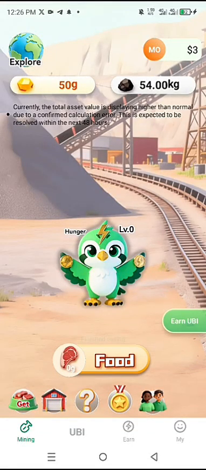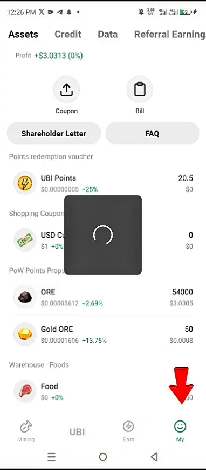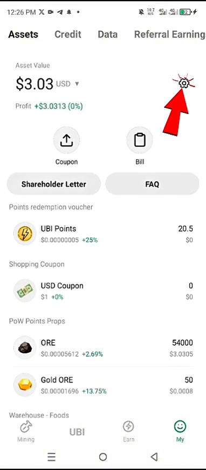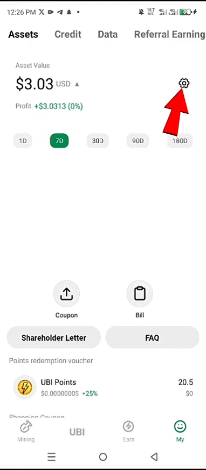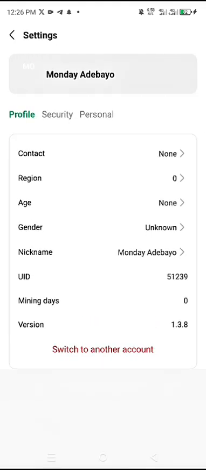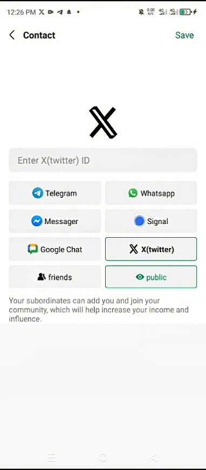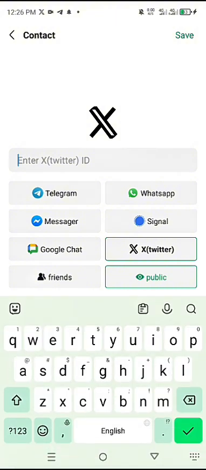So the next thing to do right now is to click on mine, then you click on this settings icon. Then you make sure you set up your profile. So this is the first task to do, set up your profile. Click on contact, then you can click on public, then you can choose your X, your WhatsApp, whichever contact you would like to add there. Just go ahead and add.